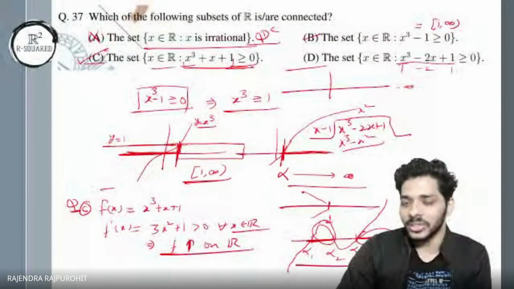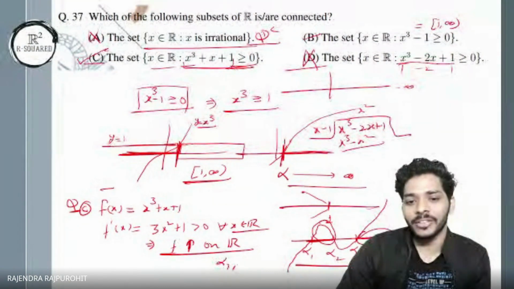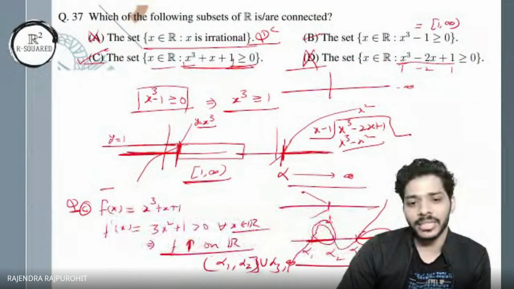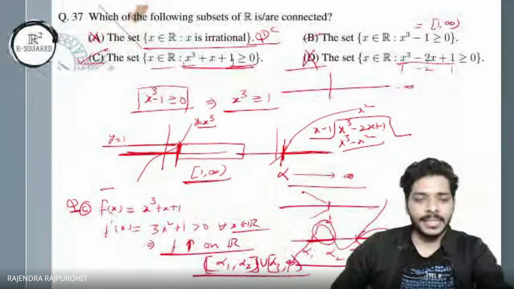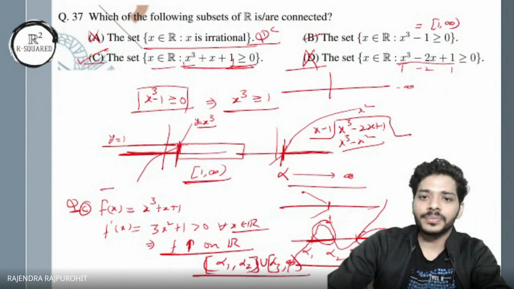I hope that the concept is clear. To be precise, you will get alpha 1 to alpha 2, which are 2 roots, union alpha 3 to infinity, and since you are taking less than or equal, you will take closed intervals. All right. Let us move to the next question.